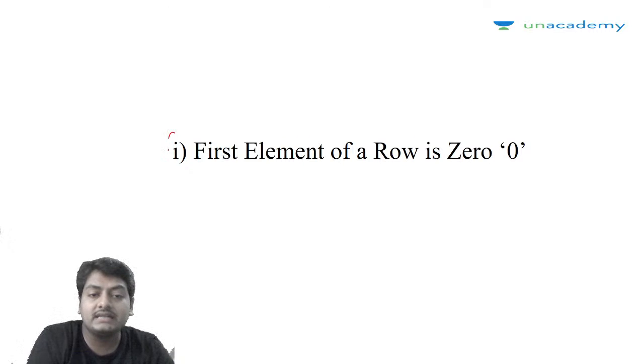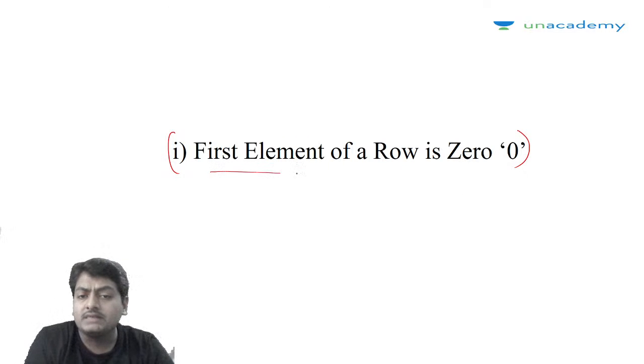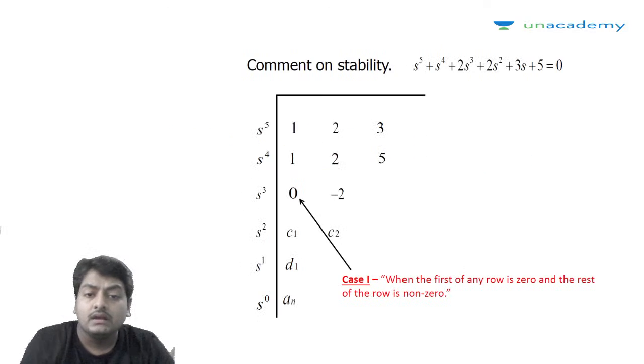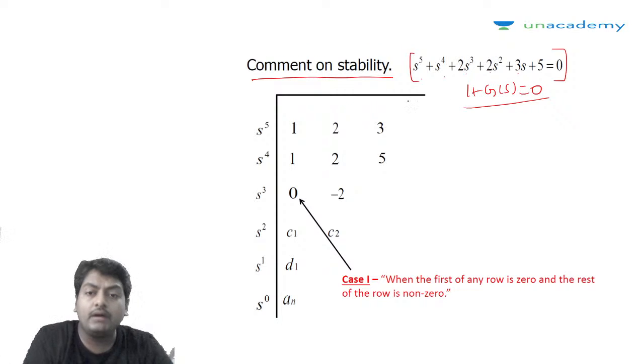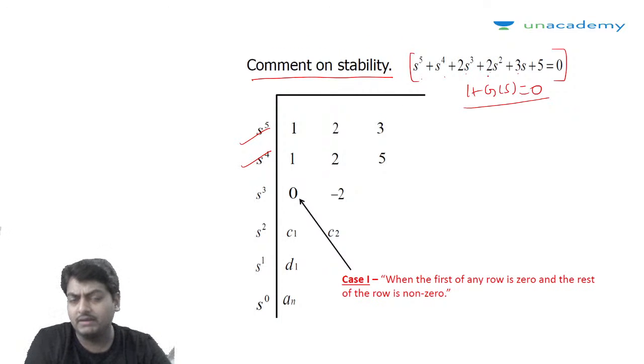So what is the first case? The first case is when the first element of a row is 0. You can examine this using this particular system equation: s to the power 5, s to the power 4, 2 s to the power 3, 2 s to the power 2, 3s plus 5 equals 0. This is our characteristic equation, resulting from the form 1 plus G(s) equals 0. Now I am forming the Routh array, with the first two rows formed directly from the given equation. So 1, 2, 3, and then 1, 2 and 5.